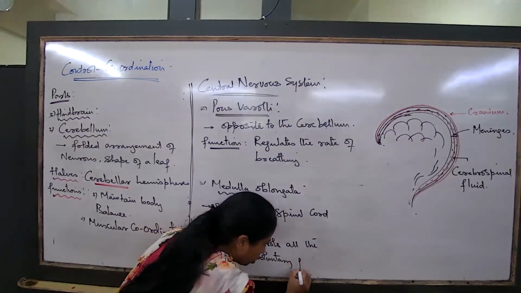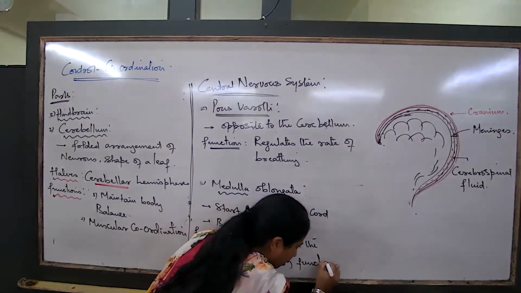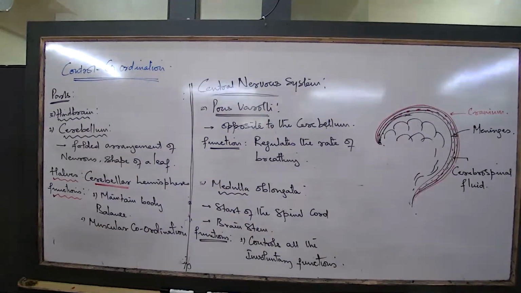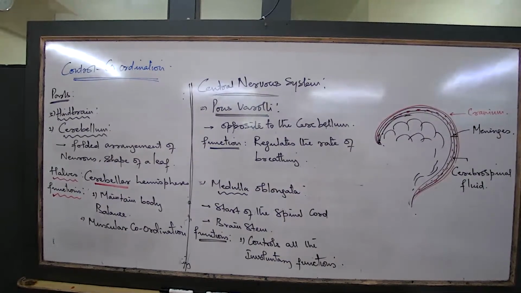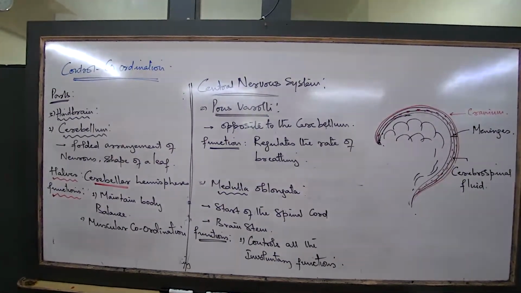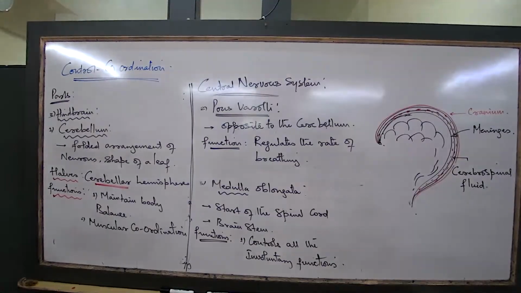Now, involuntary functions you already know. Involuntary functions are digestion, peristalsis, heartbeat, the rate of breathing. Just now we were talking about breathing. Now, when we are talking about the central nervous system, what did we talk about? The central nervous system is comprised of the brain and the spinal cord. Which are some of the major regions of the brain that we have been talking about? The major regions of the brain are the cerebrum.